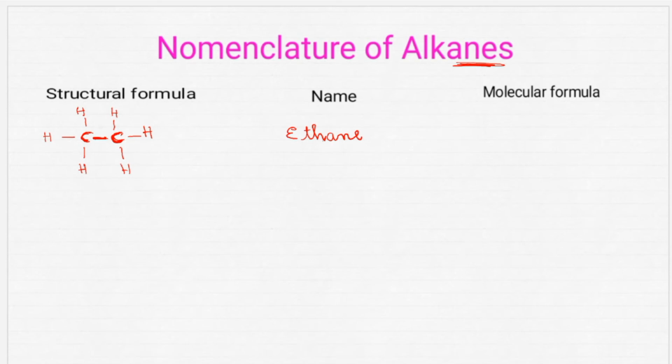Got it? For the molecular formula, you have to write only the number of carbon and hydrogen atoms present in that. How many carbon atoms are present? 2. How many hydrogen atoms are present? 6. So what is the molecular formula? That is C2H6. Got it, no? So simple. Now write one more along with me.